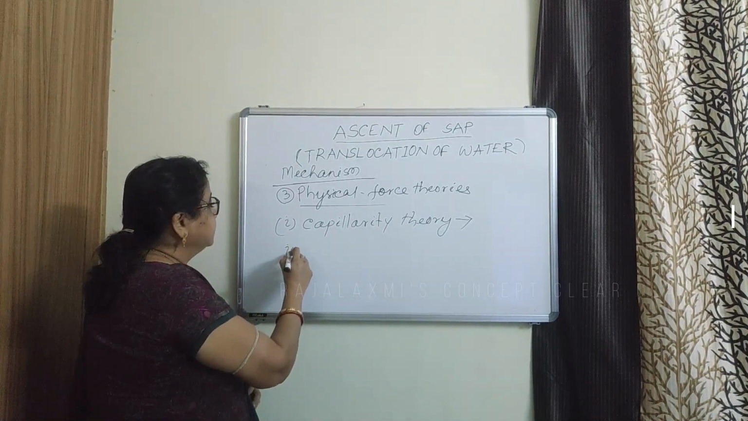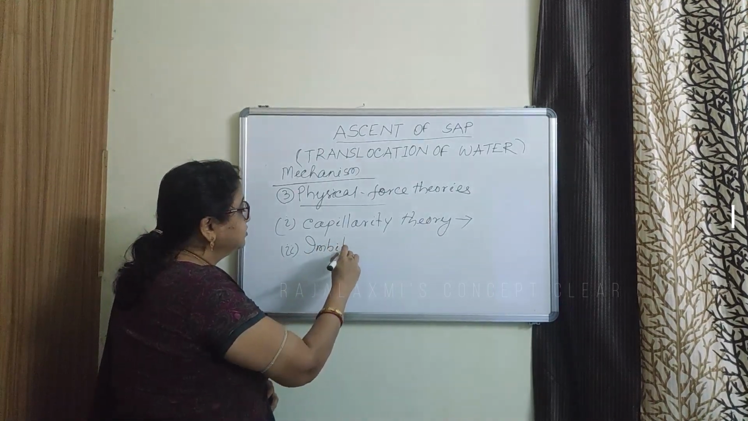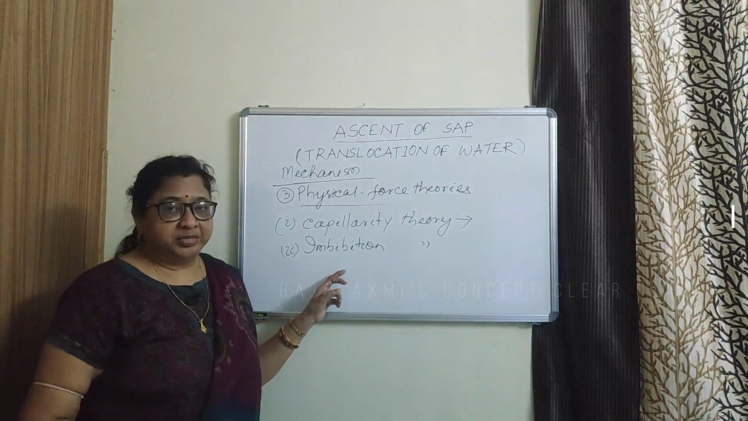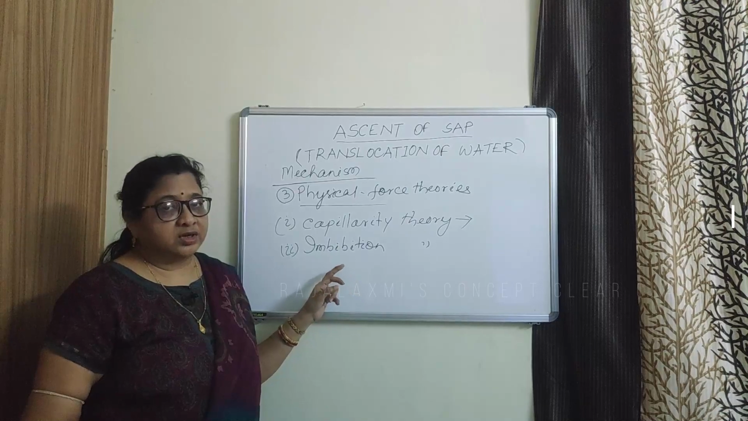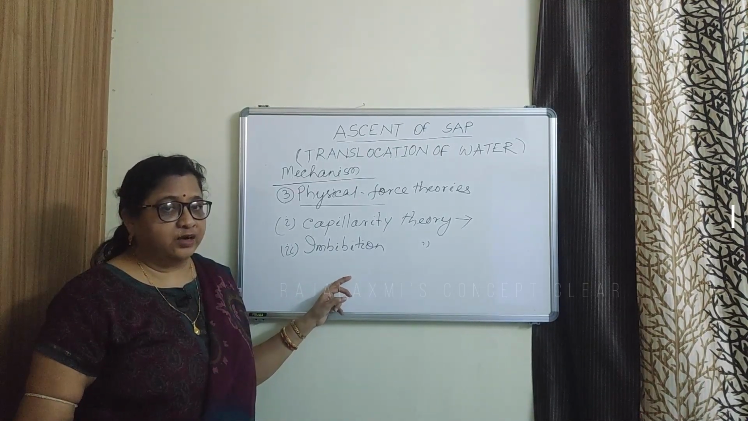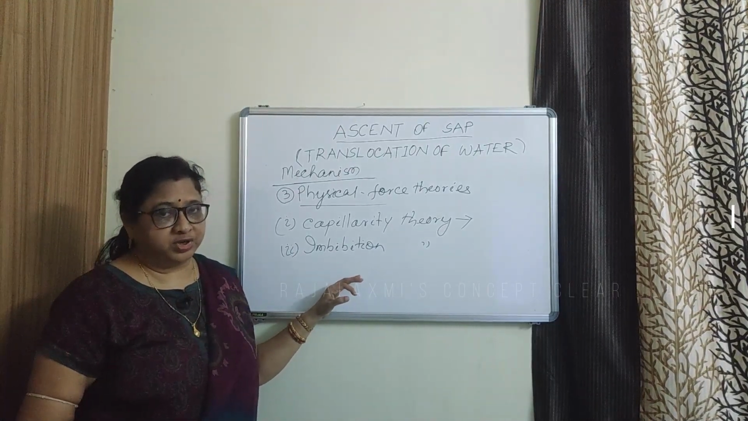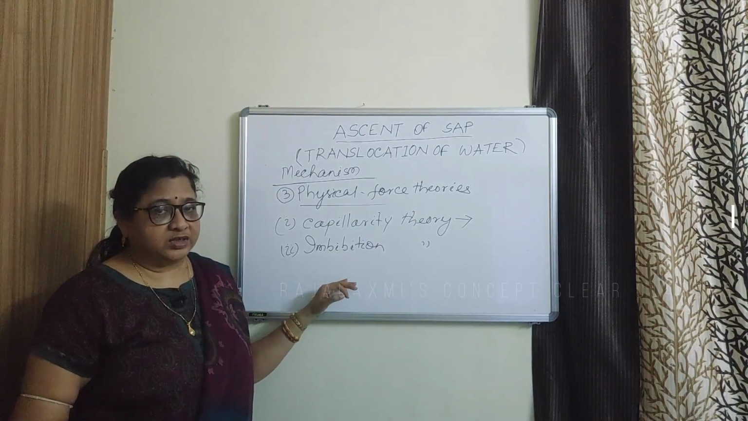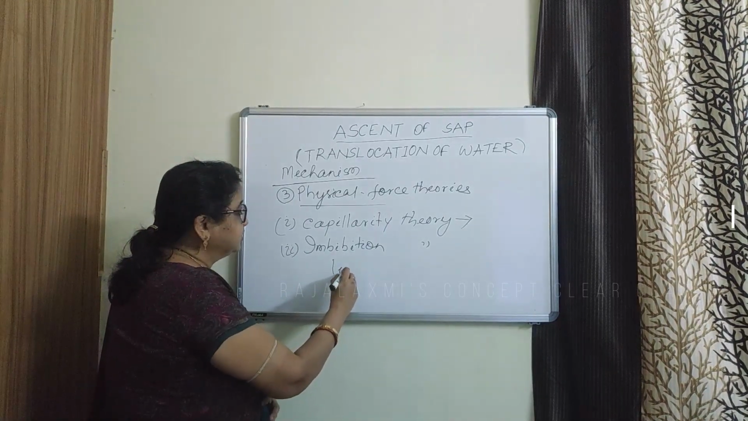Next is imbibition theory. So according to imbibition theory, water moves upward through the imbibitional force inside the cell wall of the xylem. But this theory is also proved wrong because we know that water moves through the lumen of the xylem or the cavity of the xylem.